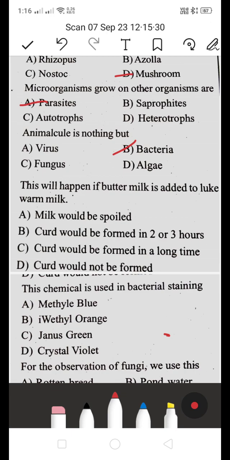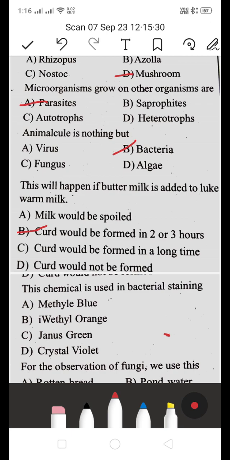Which is the right answer? B is the right answer, because curd would be formed in 2 or 3 hours. When we add it to lukewarm milk, curd forms within 2 or 3 hours. So B is the right answer.